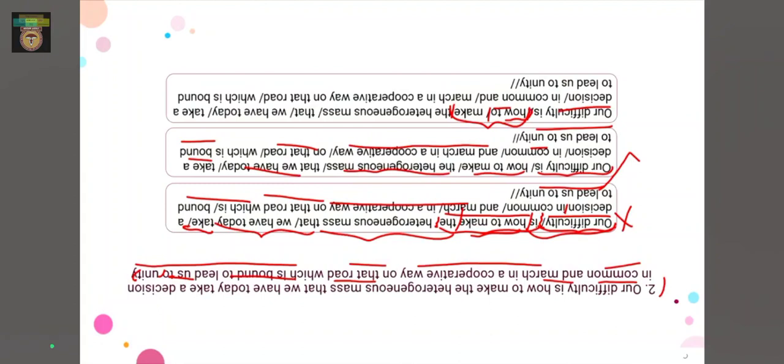It should have been how to make, like the pauses should have been here and here. But we got a pause here, which makes this option wrong. So option B here should be the correct option. So let's move on to the next slide.